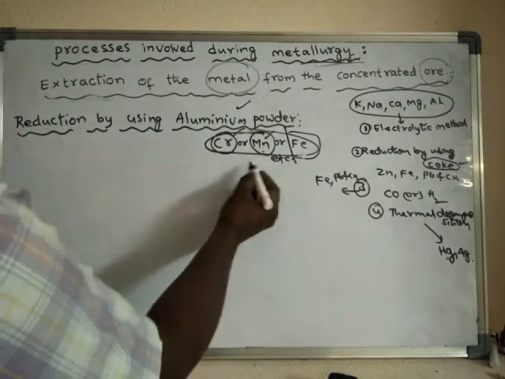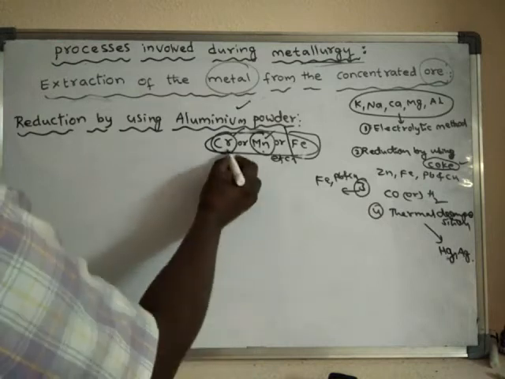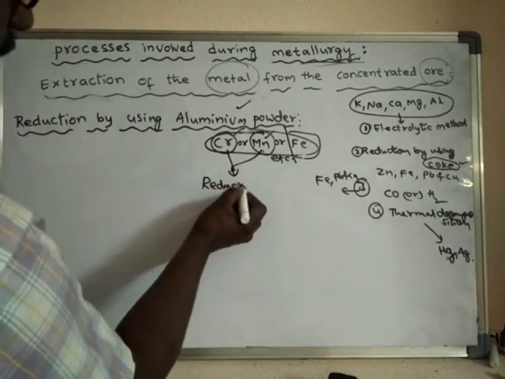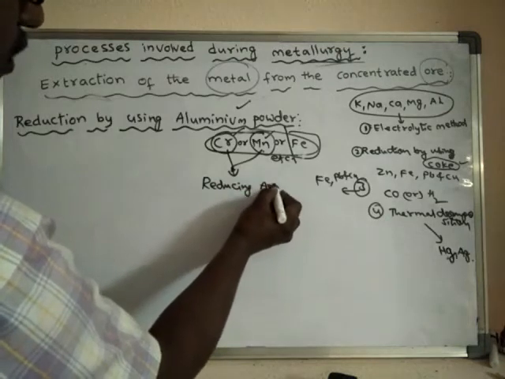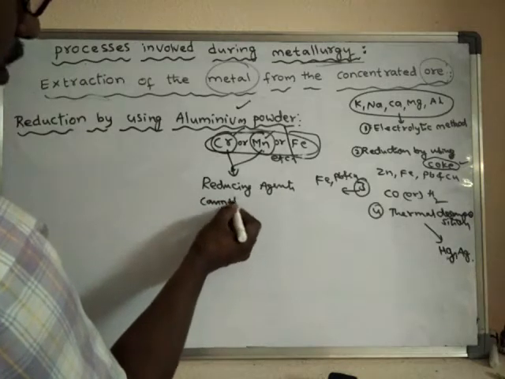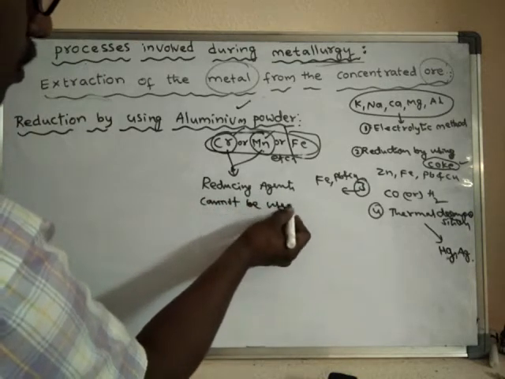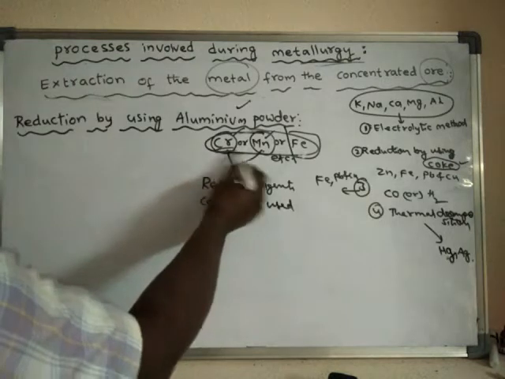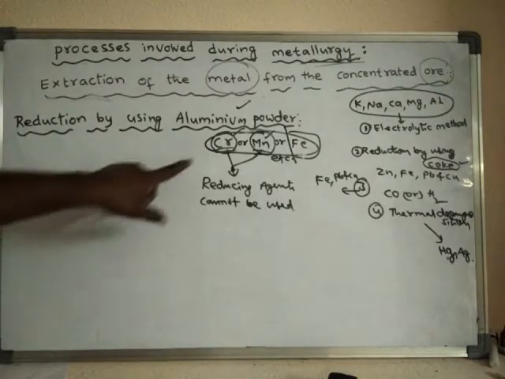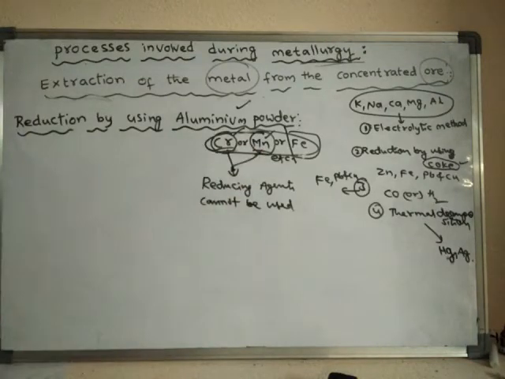reducing agents cannot work. So for the extraction of these metals, reducing agents cannot be used. Why cannot they be used? Because they form strong bonds in their ores. For example, chromium oxide or manganese oxide.